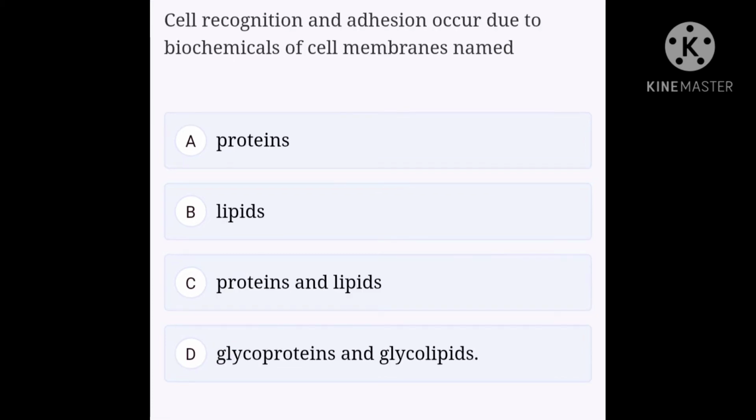Okay, next question. Cell recognition and adhesion occur due to biochemicals of the cell membrane named option A protein, option B lipids, option C proteins and lipids, option D glycoprotein and glycolipids. Cell recognition and adhesion occur due to glycoproteins and glycolipids. These are formed due to small carbohydrate molecules present on lipids and extrinsic proteins. So the right option is D, glycoproteins and glycolipids.